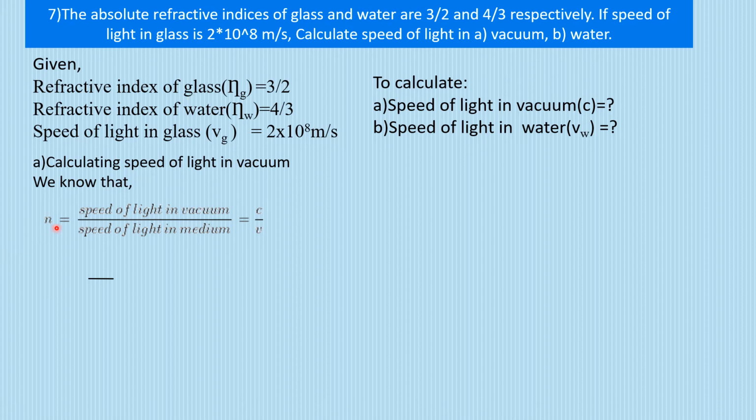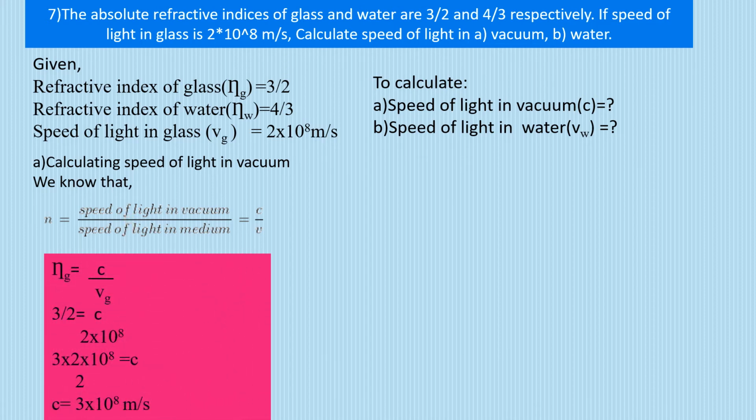So what will the refractive index of glass mean? Speed of light in air or in vacuum upon speed of light in glass, that is C by V, right? So refractive index of glass is equal to speed of light in vacuum upon speed of light in glass. So 3 by 2, the refractive index of glass is given to us as 3 by 2, is equal to C upon Vg, which is 2 into 10 raised to power 8.